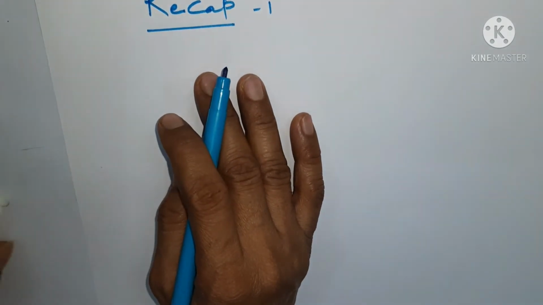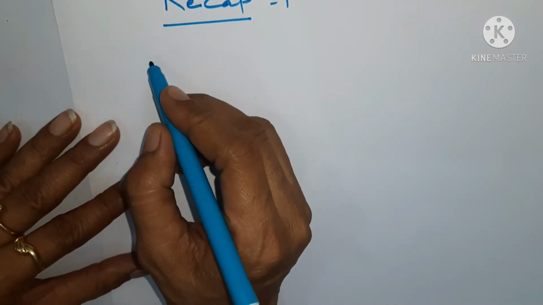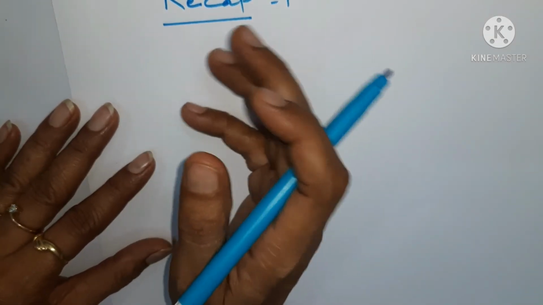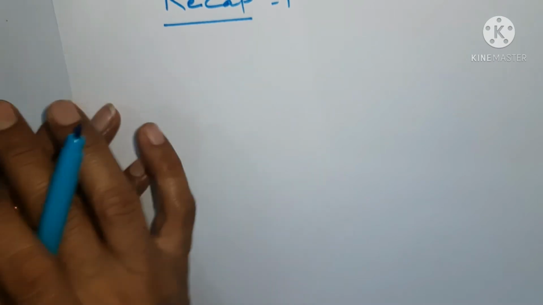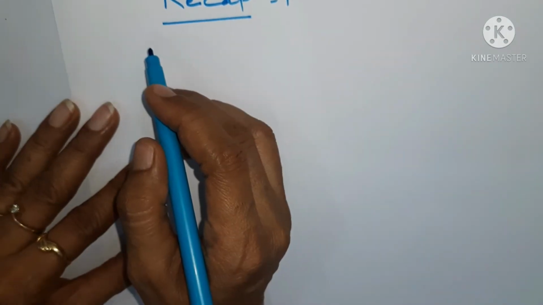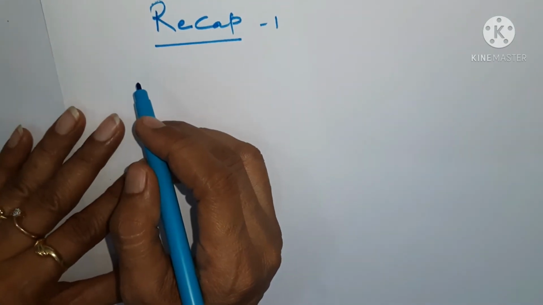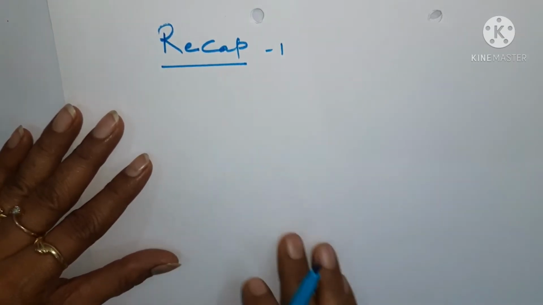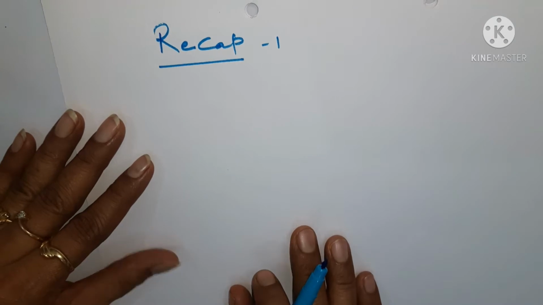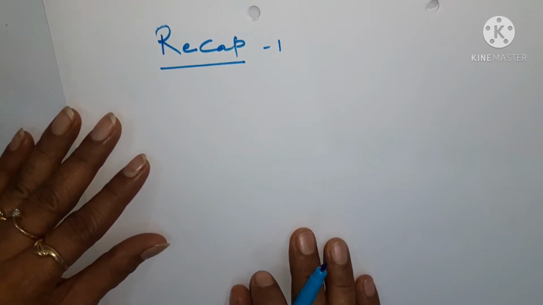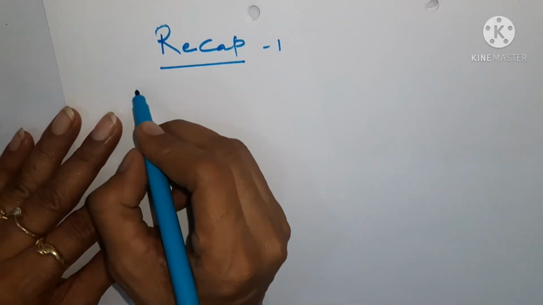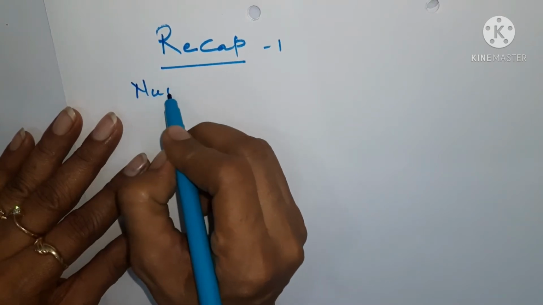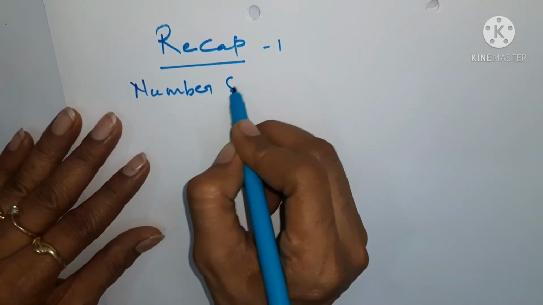In class 6, and not only in class 6 but in classes 6, 7, 8 and 9, if you go through the chapters of maths under the NCERT syllabus, you'll find that the very first chapter is related with the number system.